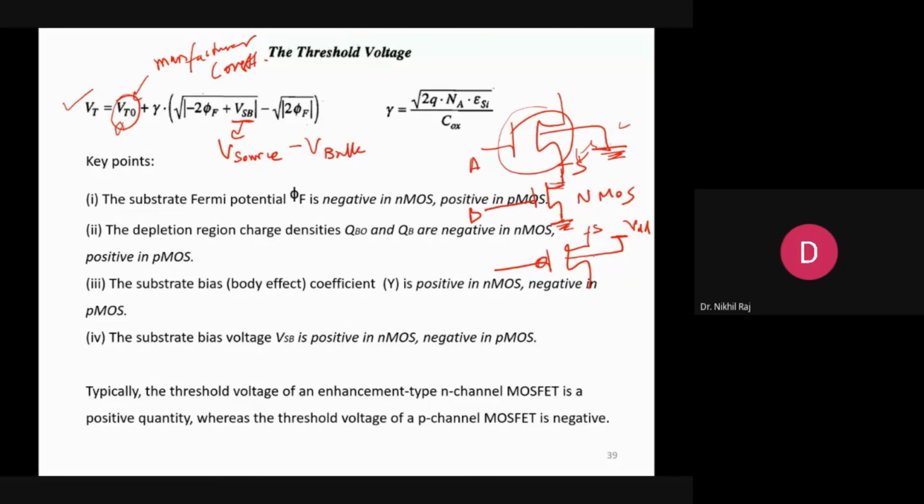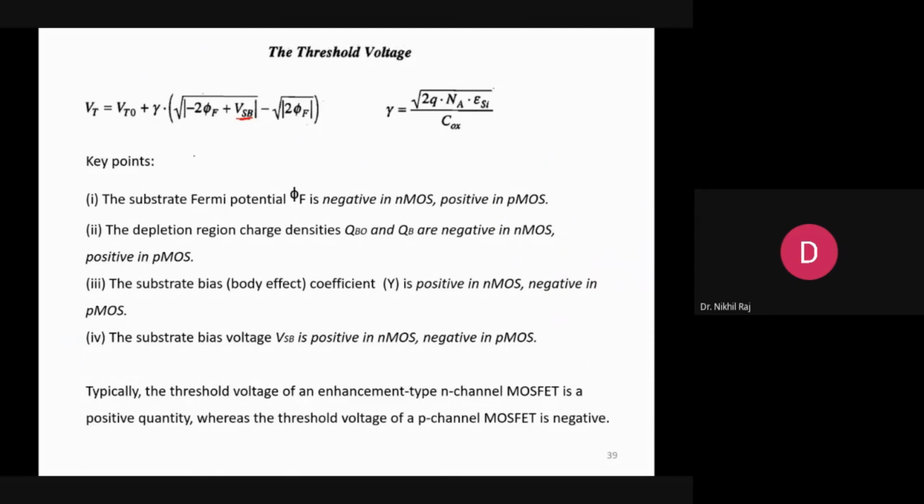Similarly, in the case of PMOS, suppose this is a PMOS in a series connection. This is VDD, but this source is not at the same potential as VDD. So there is some VSB voltage. Due to this VSB, there is a change in the threshold voltage, and how the threshold voltage changes is according to this relation.